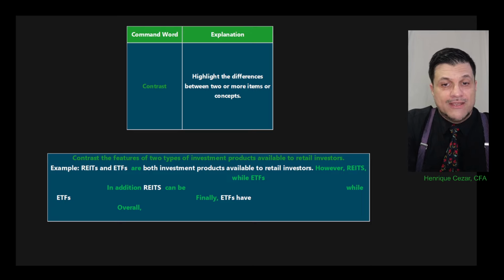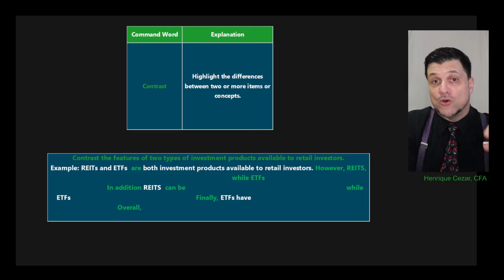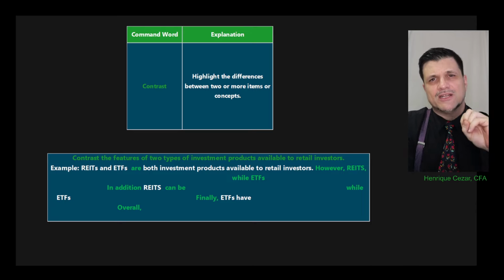All right. So here I said real estate investment trusts are this, this, and this, or have this, this, and that, while ETFs have this, this, and that, which is different. Maybe I can talk about correlation with other assets. One has more correlation, the other less. I can say that one is more liquid, the other less liquid. One is more expensive, the other less. One is more tax friendly, the other less. Again, demonstrate knowledge that you know how to contrast, but pay attention to the minutes that you have to answer this question as well. And put a "finally."